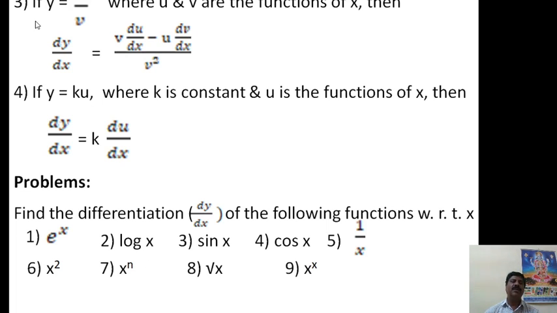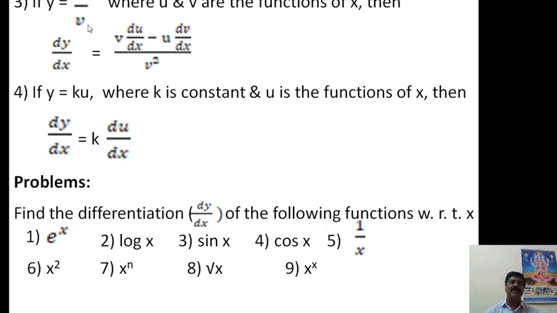Then the third rule: if y is equal to u by v, where u is the first function and v is the second function, and u and v are functions of x, this rule is called the quotient rule. Now differentiating with respect to x, we get dy by dx.